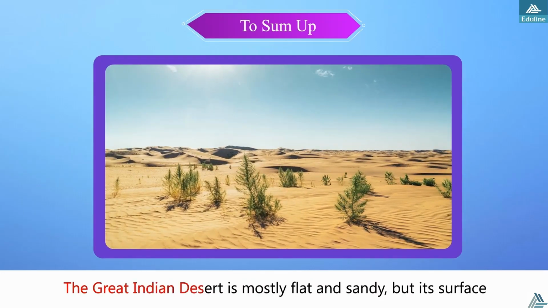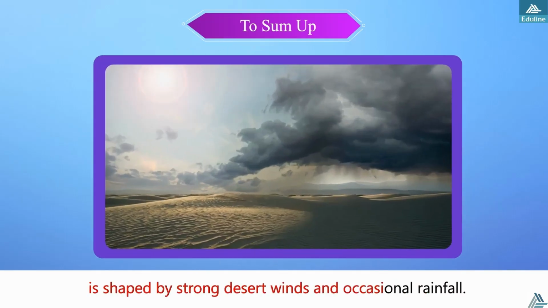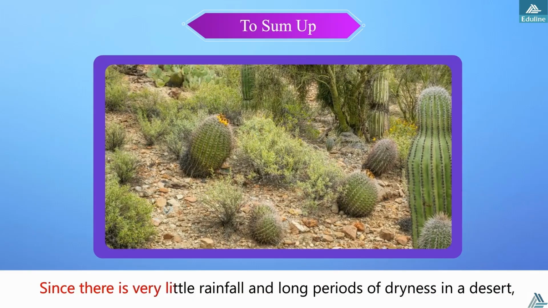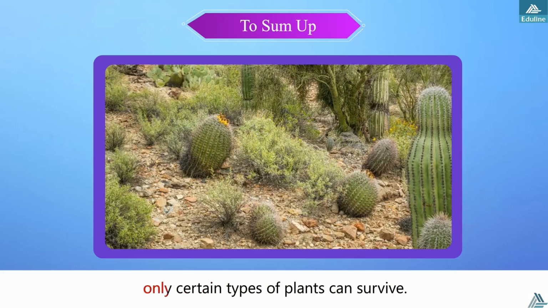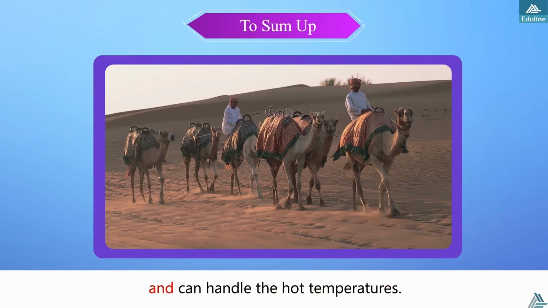The Great Indian Desert is mostly flat and sandy, but its surface is shaped by strong desert winds and occasional rainfall. The climate of the Great Indian Desert is hot and dry for most of the year. Since there is very little rainfall and long periods of dryness in a desert, only certain types of plants can survive. Animals found in this region are adapted to survive with little water and can handle the hot temperatures.